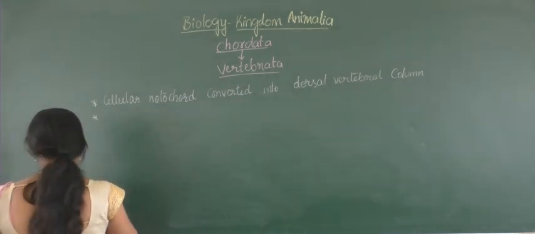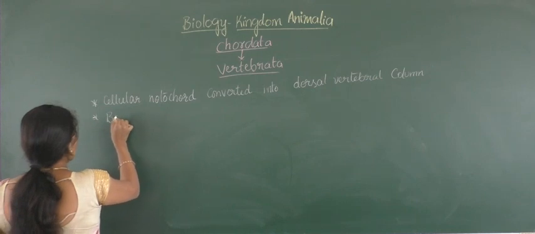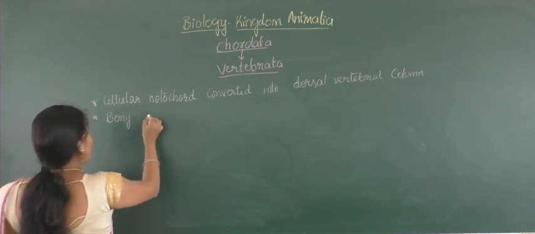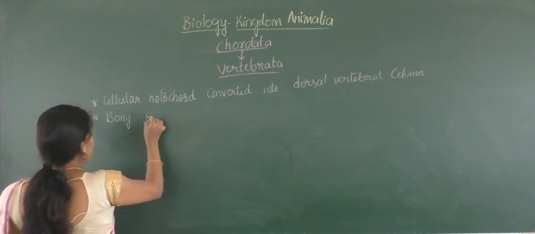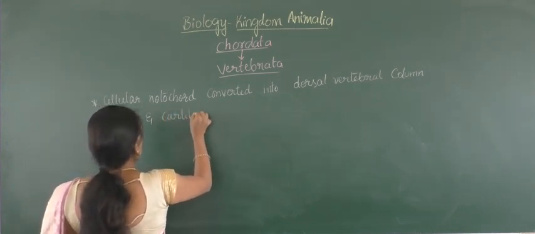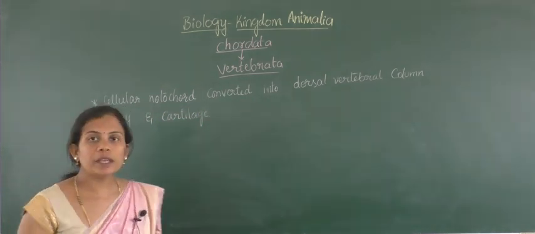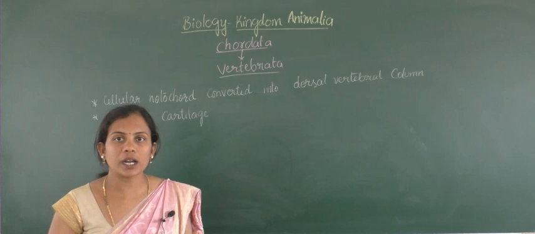Next, here they contain a bony structure, or it may be cartilage also. The vertebral column may be bony or may be cartilage.